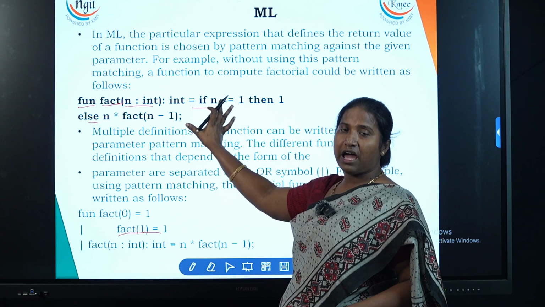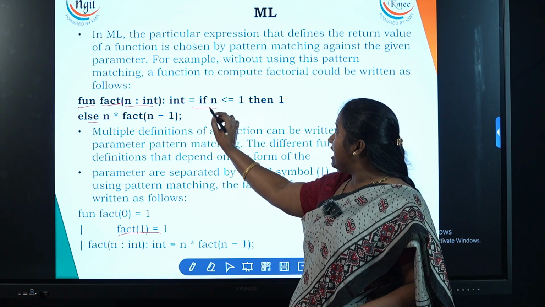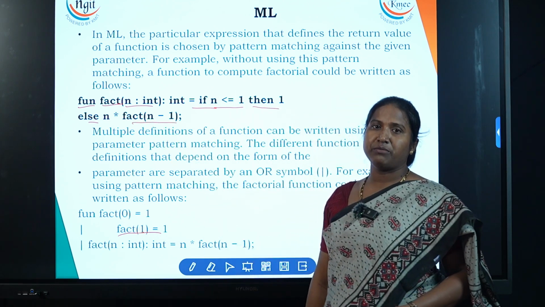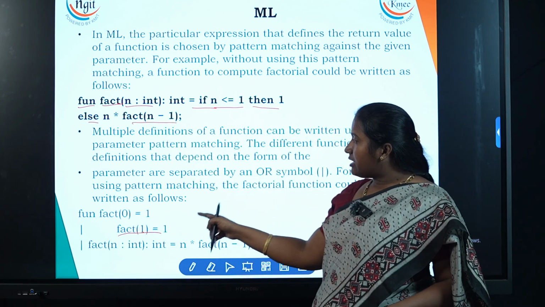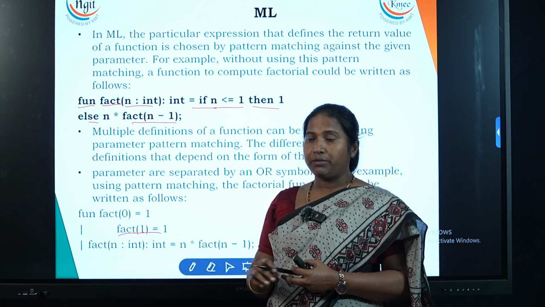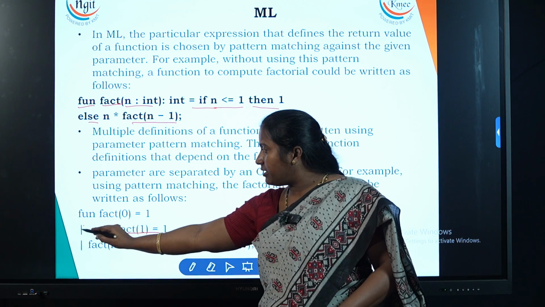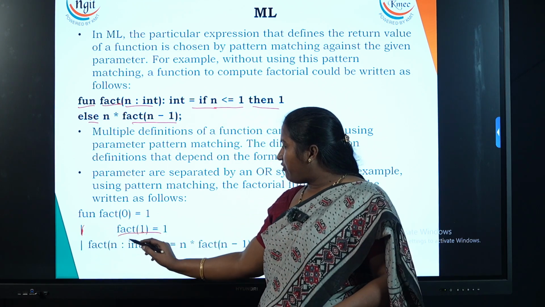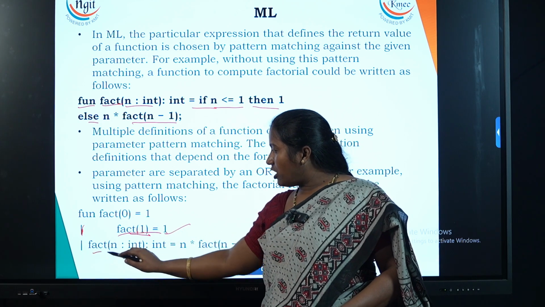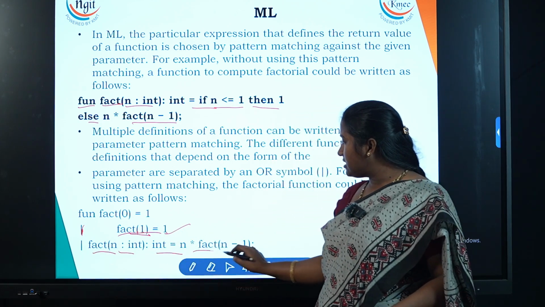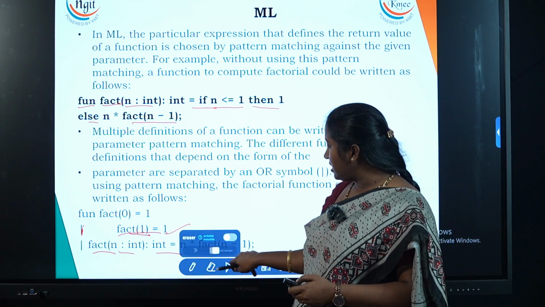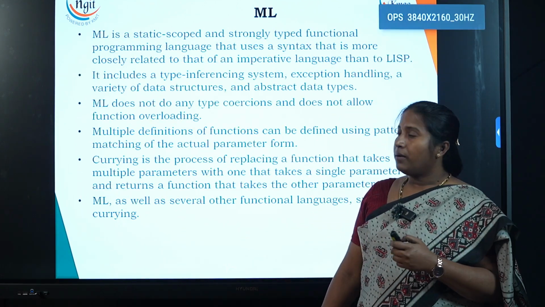The expression is: if n less than or equal to 1, then 1, else n times fact of n minus 1. Now look at the pattern matching. Whatever pattern is repeated, we put under the logical OR. Fact of 1 is equal to 1. If it is not, fact n is equal to n times fact of n minus 1. So this is how pattern matching is helpful in ML.